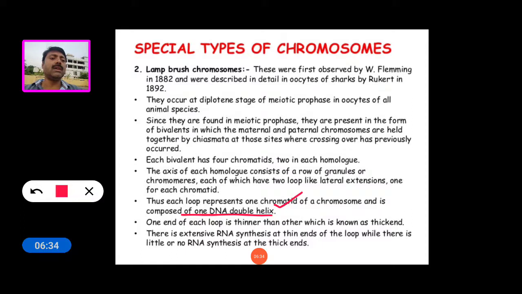One end of each loop is thinner than the other, which is thickened, and there is extensive RNA synthesis at the thin end of the loop, while there is little or no RNA synthesis at the thick end.